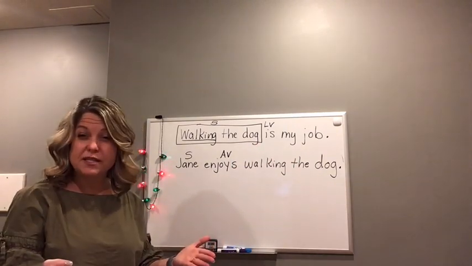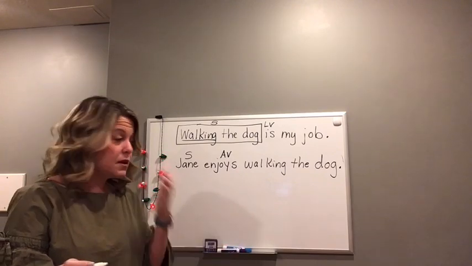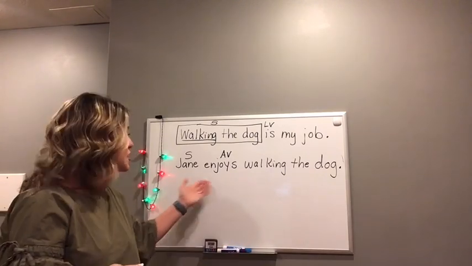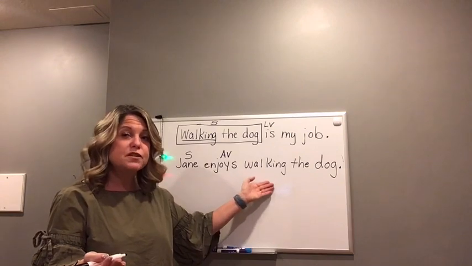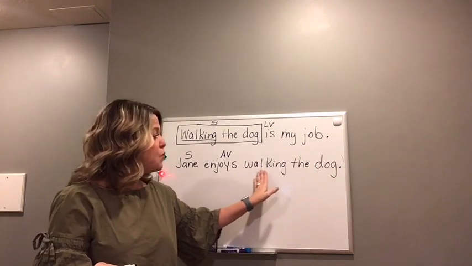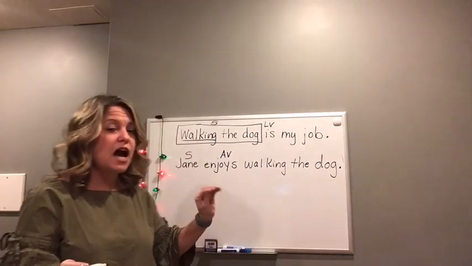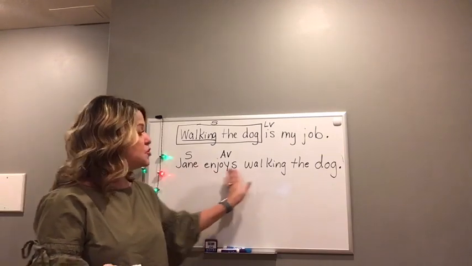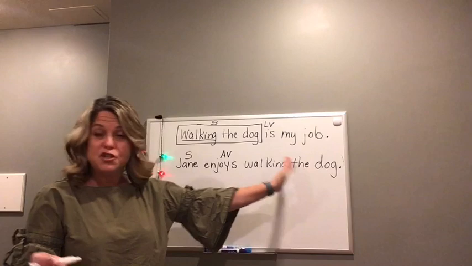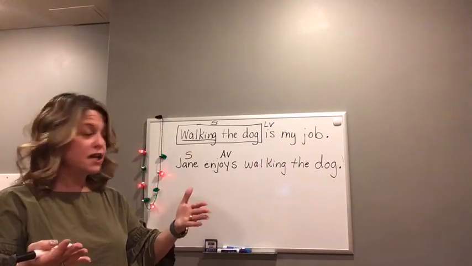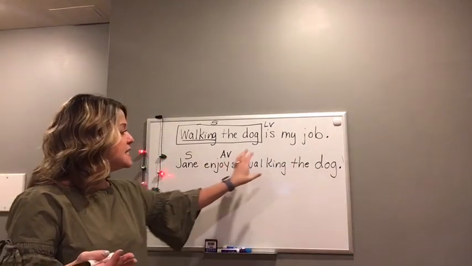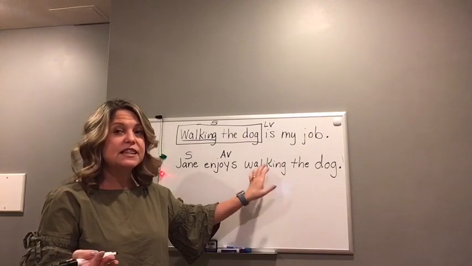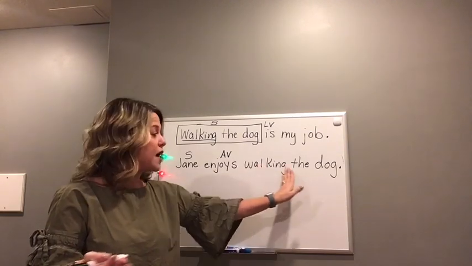Jane enjoys walking? That would make sense to say she enjoys walking, but it's more than just walking. It's walking the dog, not just walking. And don't make the mistake of saying Jane enjoys the dog. She may enjoy the dog, but this sentence is specifically saying that Jane enjoys walking the dog.